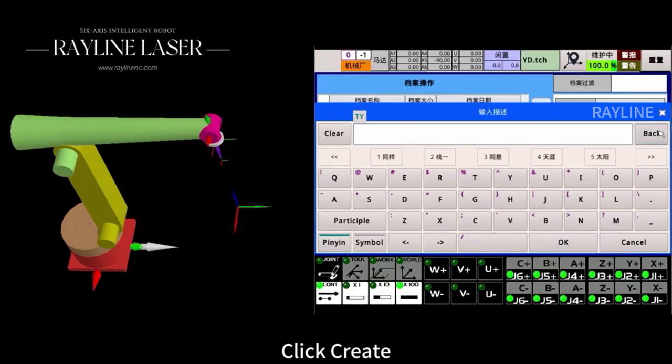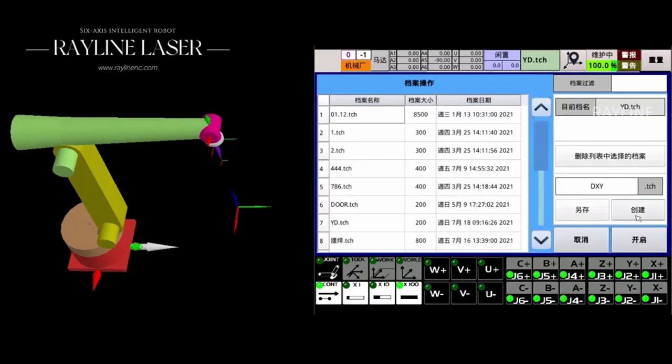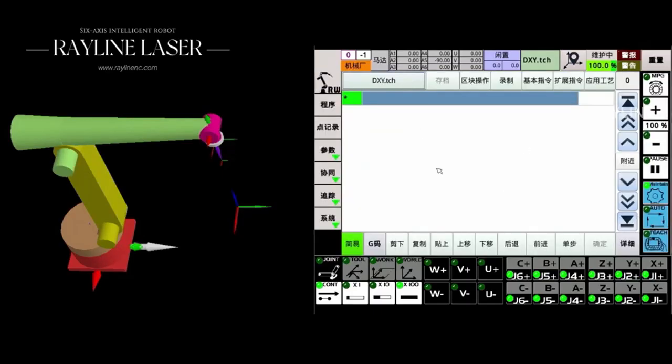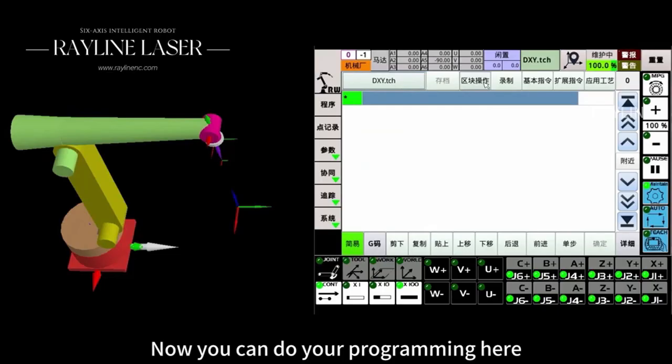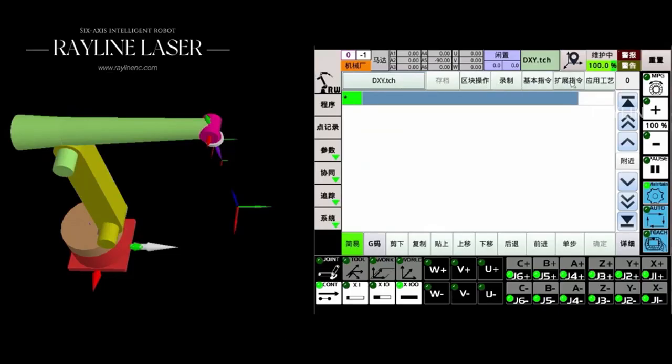Click Create. Now you can do your programming here.